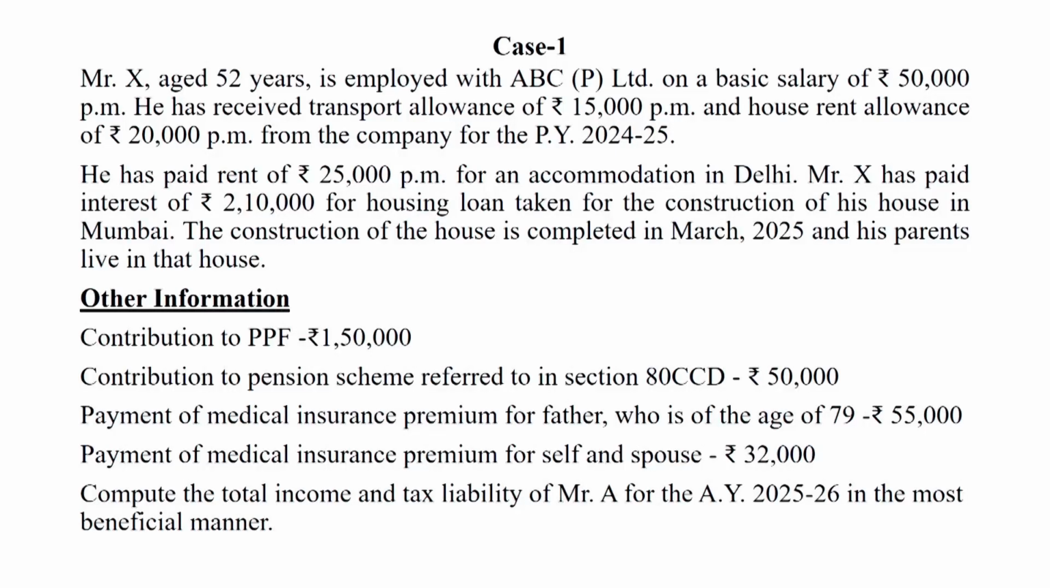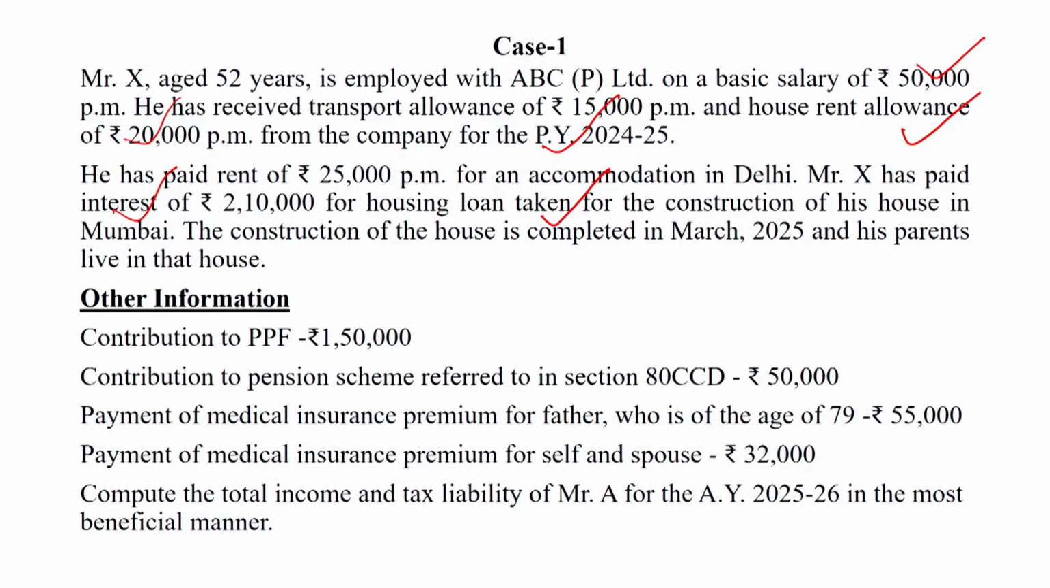In this question, basic salary is 50,000 per month, so for 12 months it is 6 lakh rupees. Transport allowance is rupees 15,000 per month, so for 12 months it is 1,80,000. House rent allowance is given in this question as 20,000 per month from the company for the previous year 24-25.